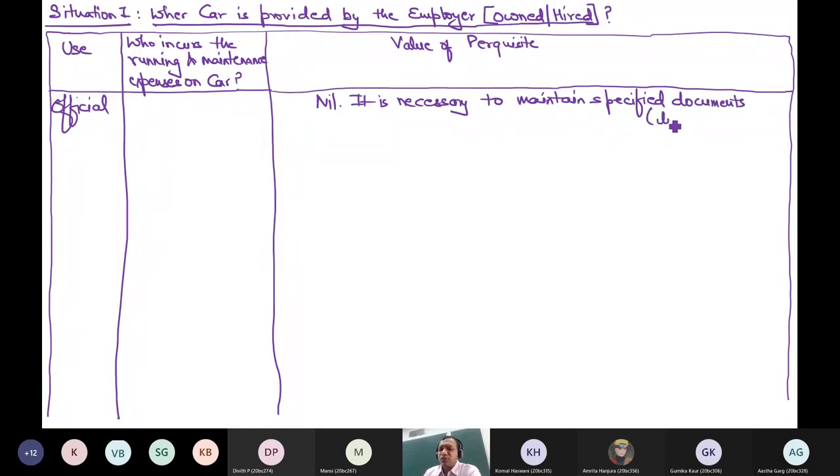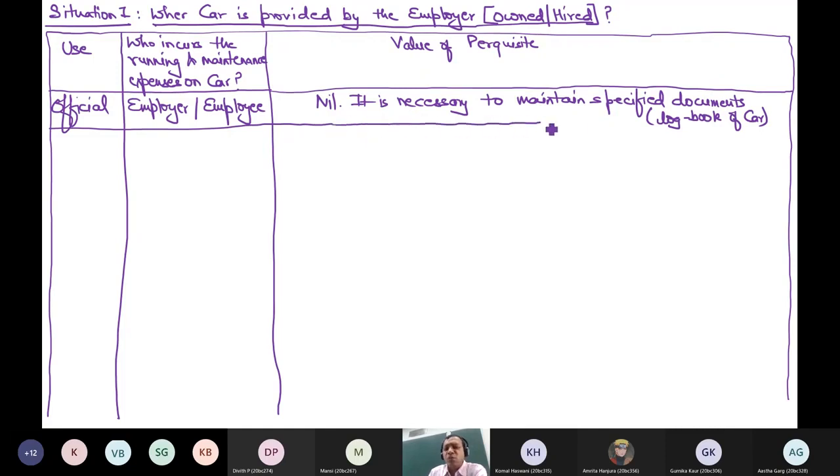This specified document, in simple form you can say the logbook of the car, is where the details of this car will be maintained. It records on which date, how many kilometers it has covered, etc. Now, who incurs the expenses has become irrelevant. It does not matter whether the employer incurs the expenses or the employee. Whenever the car is used for official or personal purpose, the value of the perquisite in my hands becomes nil because there is no benefit to me, and I am computing this to compute my salary. So what benefit am I getting? Nothing.